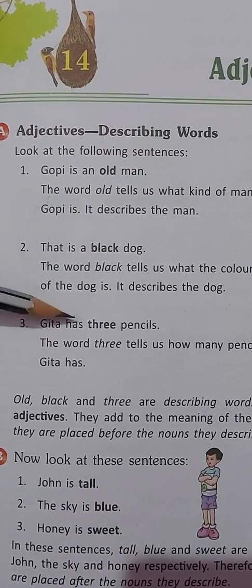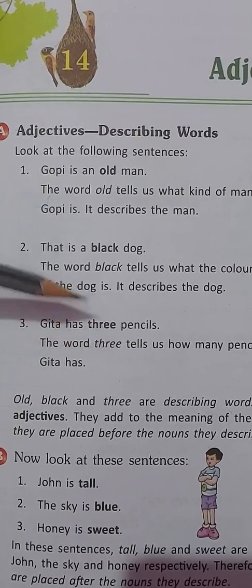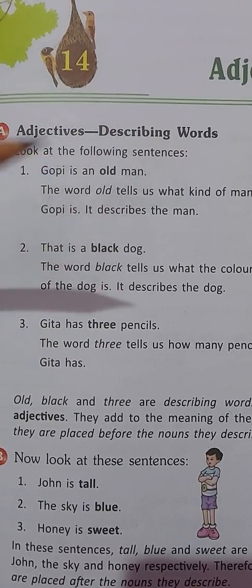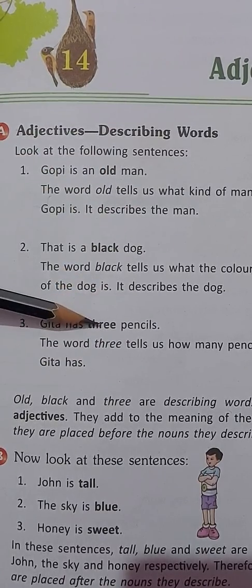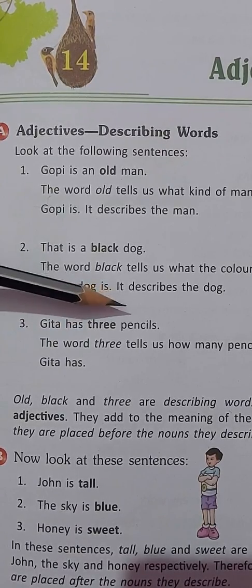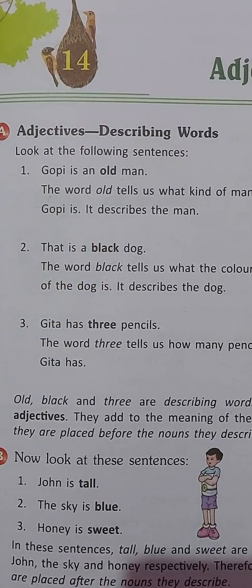Then Geeta has 3 pencils. Now here the word 3 tells us how many pencils Geeta has. So words like old, black, 3, they all are describing words, and describing words are called what? They are called adjectives.